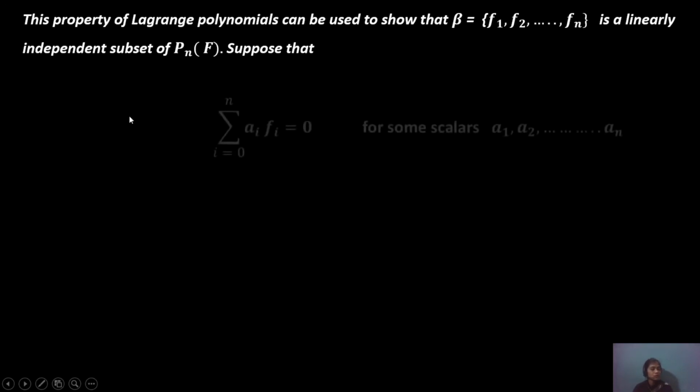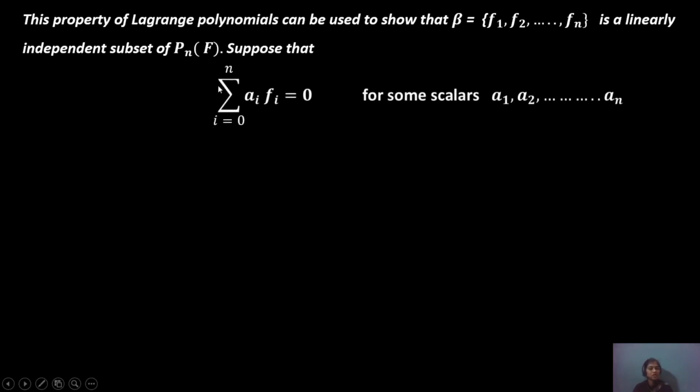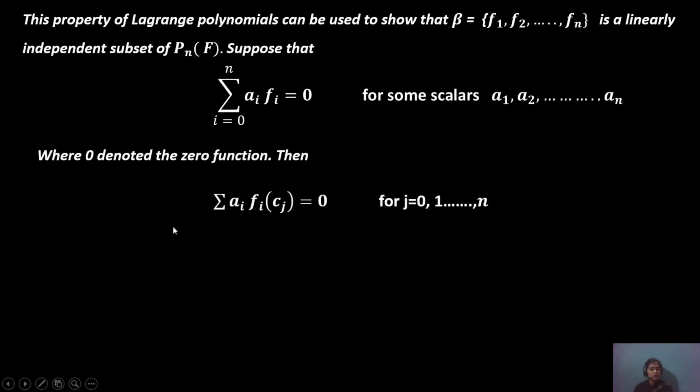Suppose that the summation over i equals 0 to n of a_i f_i equals 0 for some scalars a_0, a_1 to a_n, where 0 denotes the zero function. Then the summation of a_i f_i(c_j) equals 0 for j equals 0 to n.